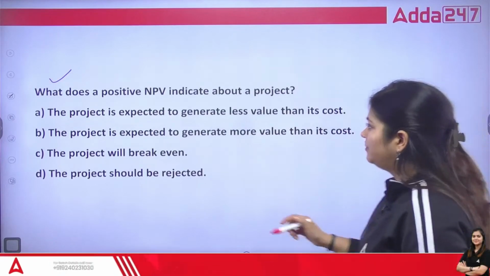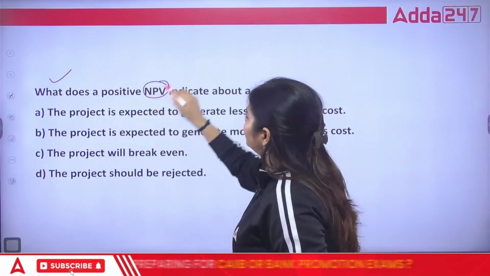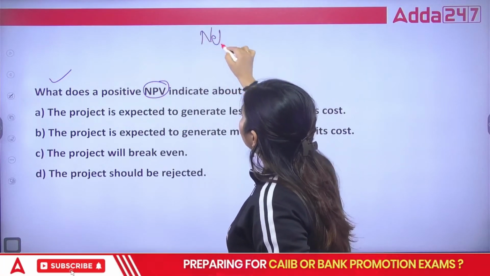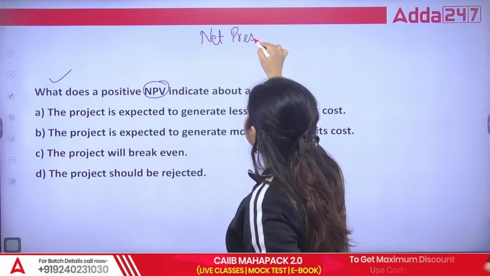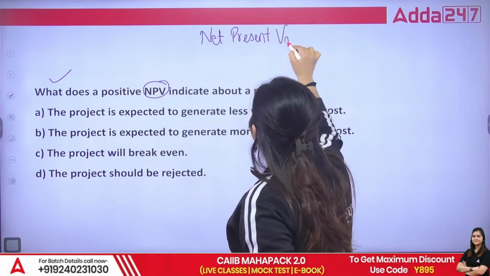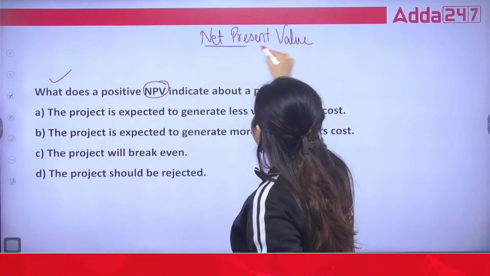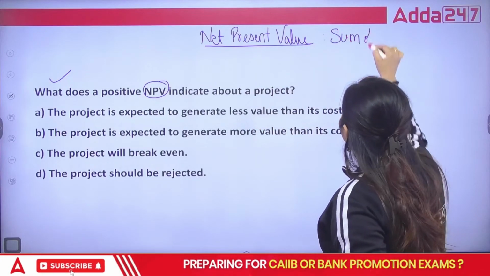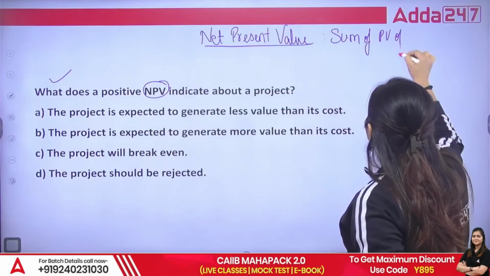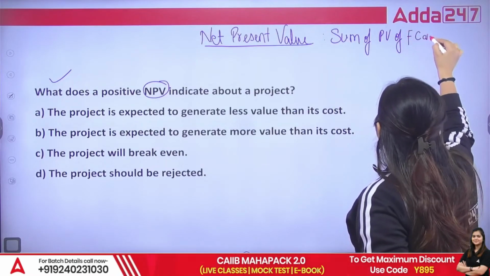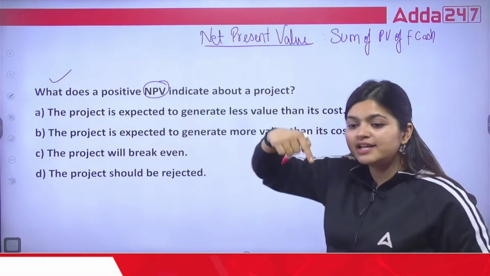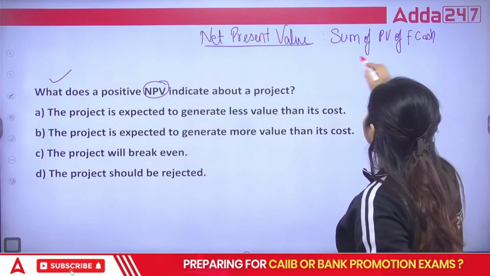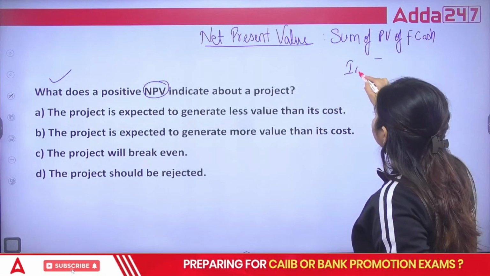If you talk about NPV, it means your net present value. When we talk about net present value, you take the sum of present value of future cash flows, that is today's value, and subtract your initial investment.